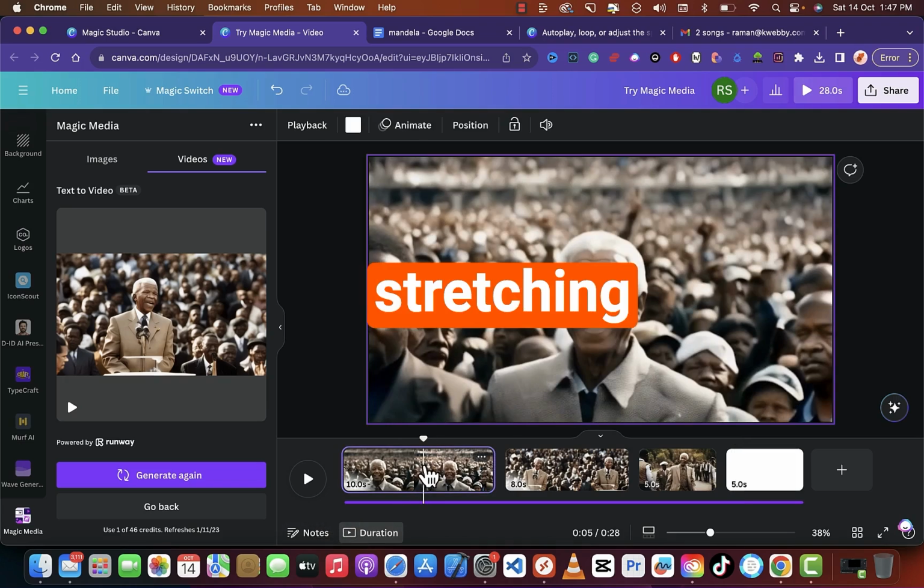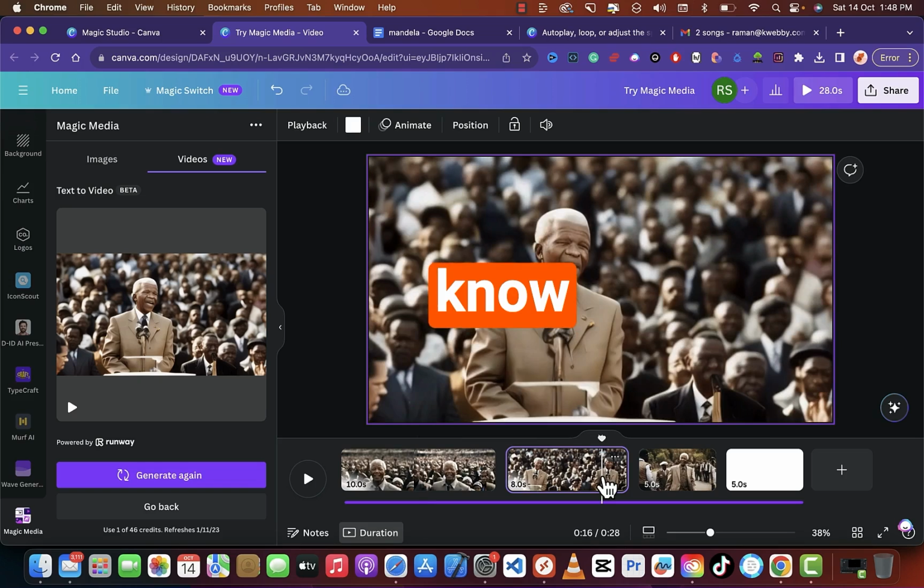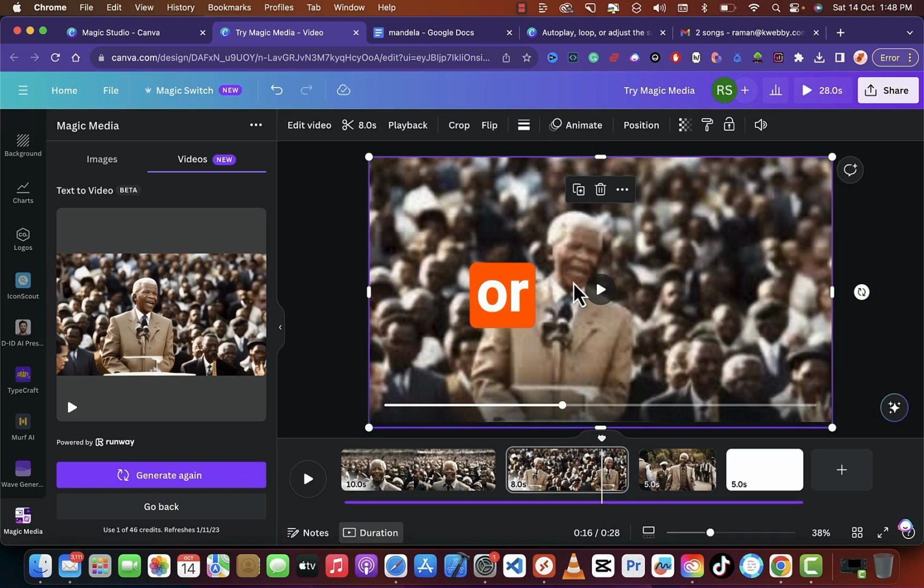That's why I'm stretching these clips up to cover more of the lyrics, so that it will look natural, just like the way it is. And it will use much fewer credits, and we will use this playback option to change our speed a bit. So that's the motto of stretching our clips. Now for the rest of the part, I'm creating clips just to match this particular music video. So go ahead, if you are doing it with me, start doing what I'm doing right now. I won't include the recording for the rest of the music video because it will take more time.